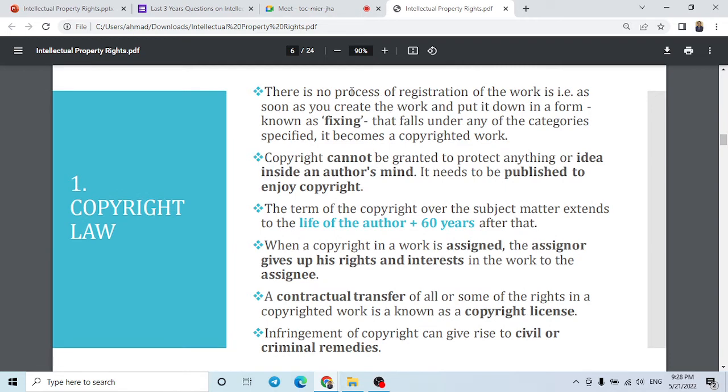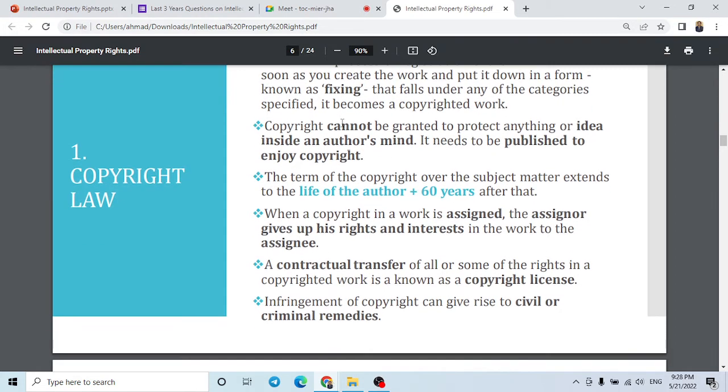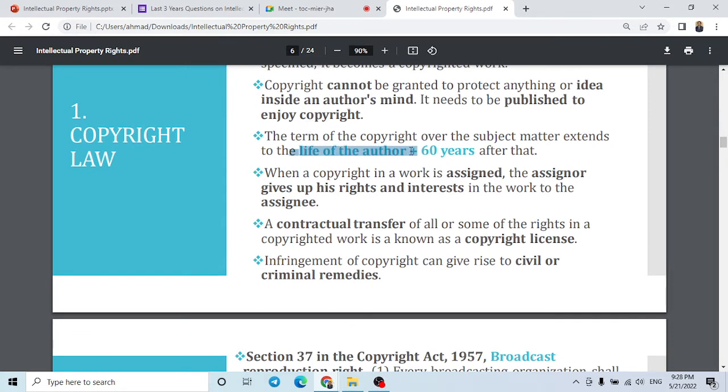There is no process of registration of the work. I mean, for copyright you do not have to go to some office and register. You just have to fix it. Whatever ideas you have, just put them on a page and publish your work, or record it, or give it in the form of expression. If you just have something in your mind, you will not get copyright. You have to publish it to enjoy the copyright. And we already know the lifetime of the author plus 60 years is the term of copyright given.